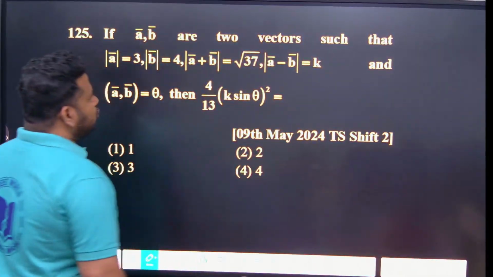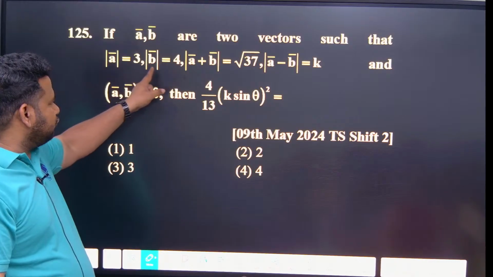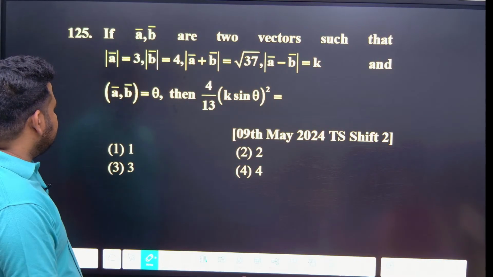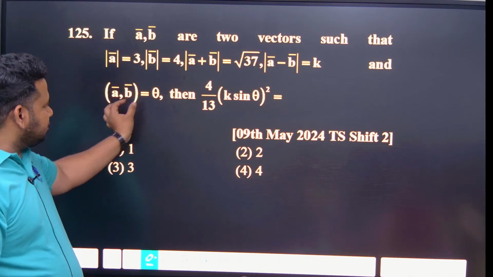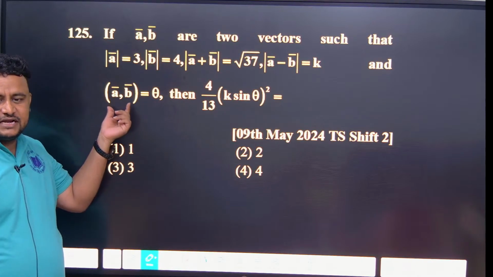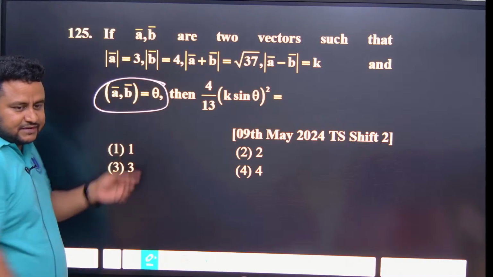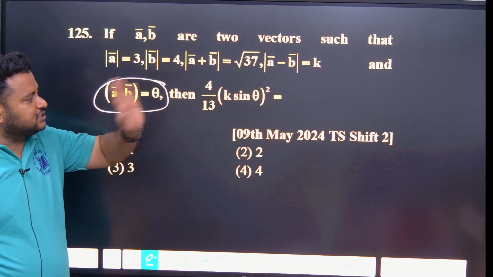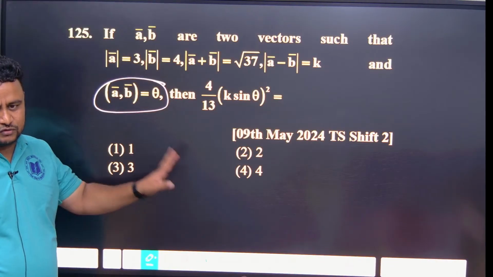If A, B are 2 vectors such that magnitude of vector A is 3, magnitude of vector B is 4, magnitude of A plus B is root 37, magnitude of A minus B is K, and angle between A and B is theta. That means the angle between A and B is given as theta. Then 4 by 13 K sin theta whole square is what? How to solve this question?